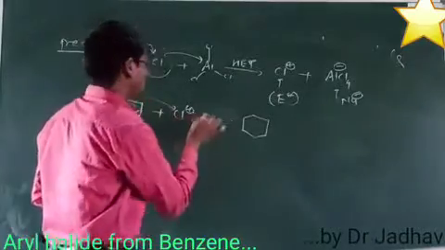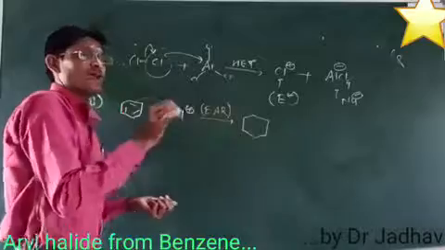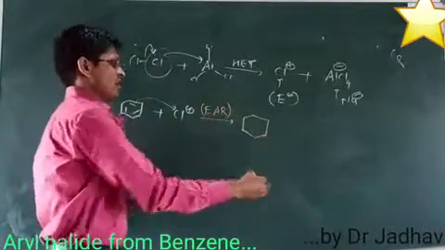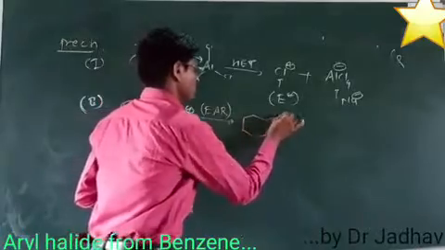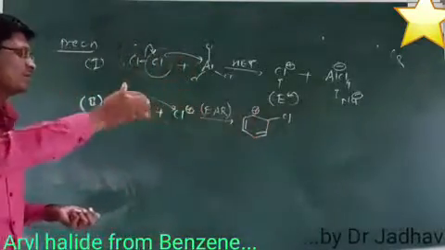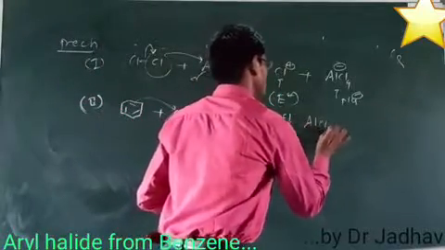We can write this as an electrophilic addition reaction. This is the chlorine atom, and a carbocation is generated. Next we have AlCl4 negative.